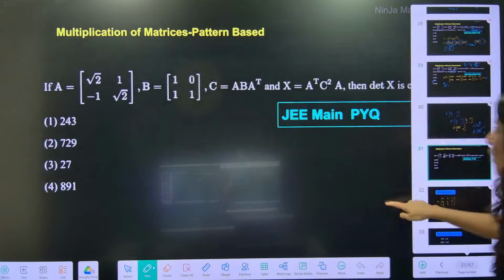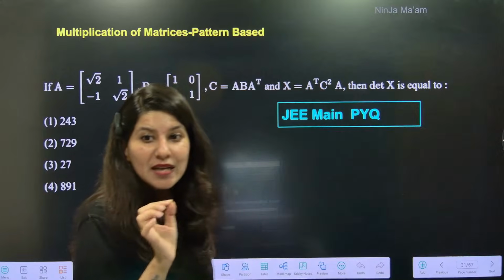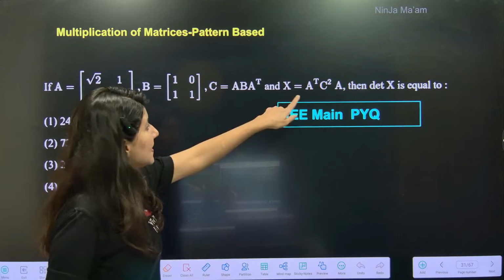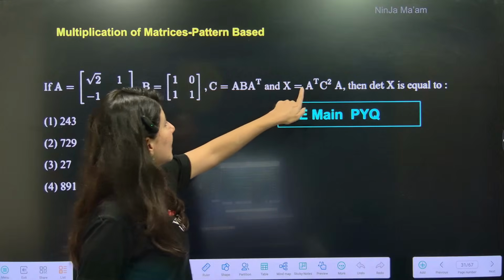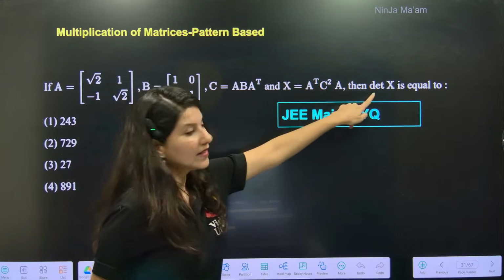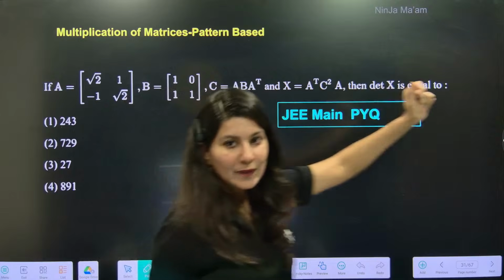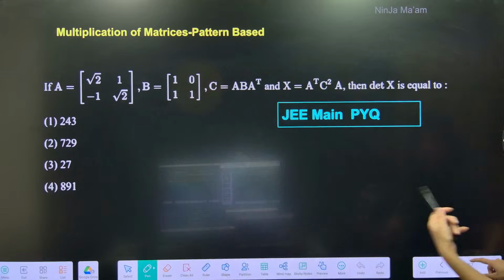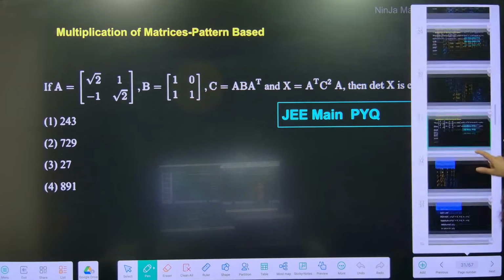Ready. Now this is a homework question. Can you see? This is another JEE Main similar PYQ. This time what they are focusing on is again X matrix, X, determinant of X. So again a good question. Homework. Let me know your answer in the chat box.